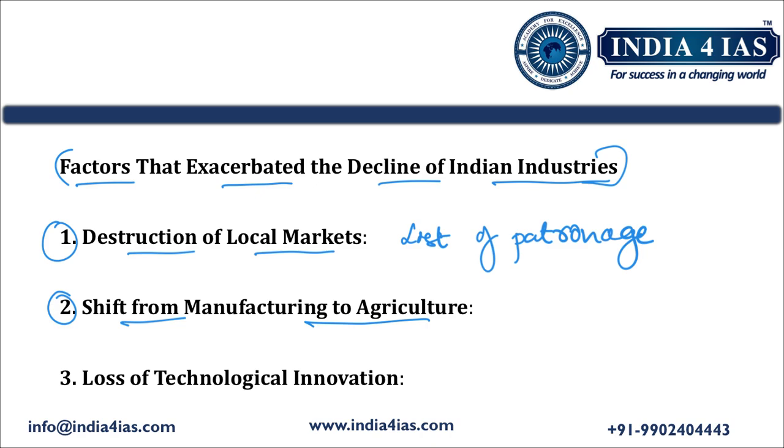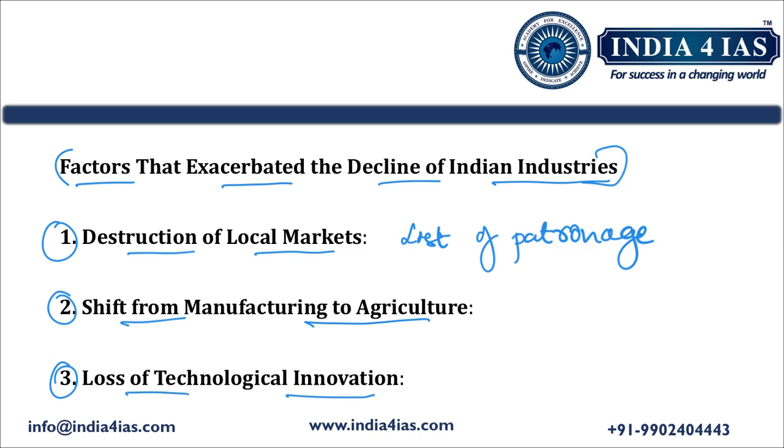Then the second point is shift from manufacturing to agriculture. India was increasingly forced to become a supplier of raw materials for British industries, particularly cotton, indigo, and jute. Because of this, many artisans and craftsmen were compelled to abandon their trade and take up agriculture or become landless laborers. Then the third point is loss of technological innovation.